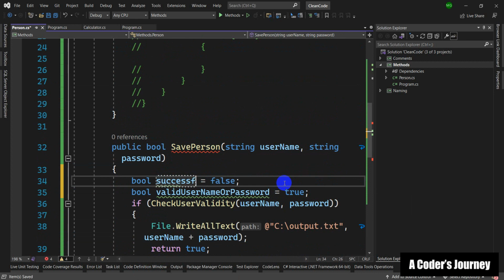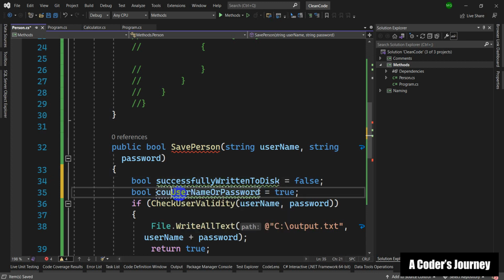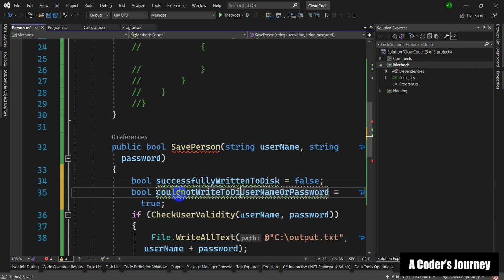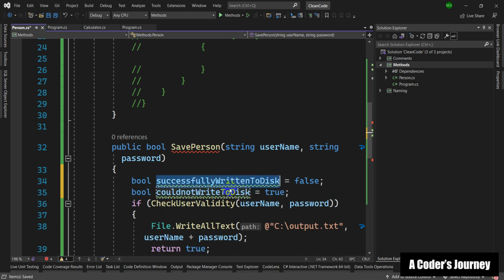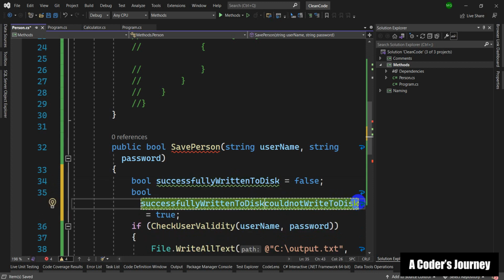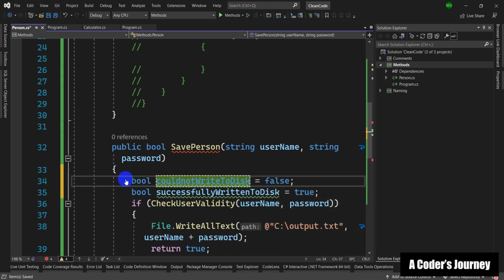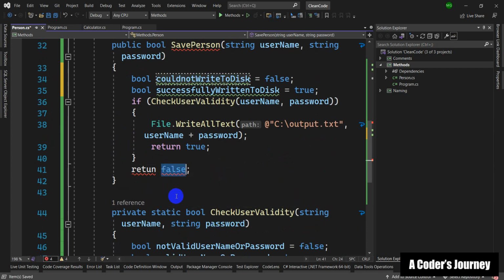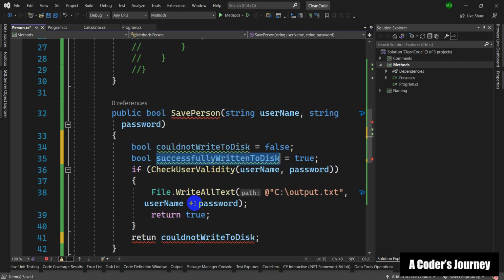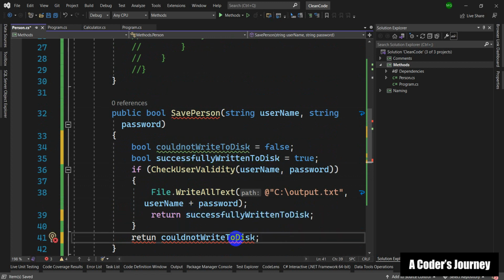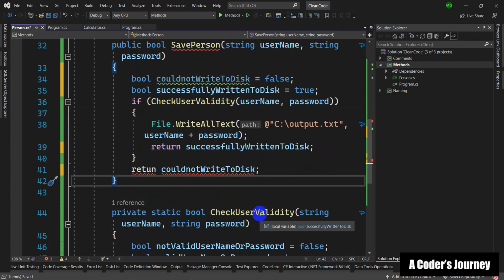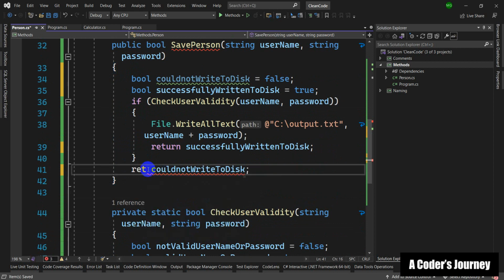successfully written to disk, could not write to disk. When we can't write to disk, of course, I need to change the names, right? If we cannot write to disk, we're gonna return this, and successfully written to disk, we're gonna return this, and we've got an error here, return, right?